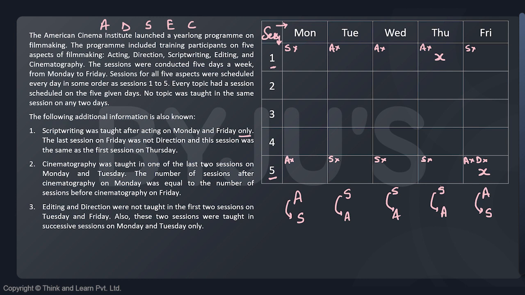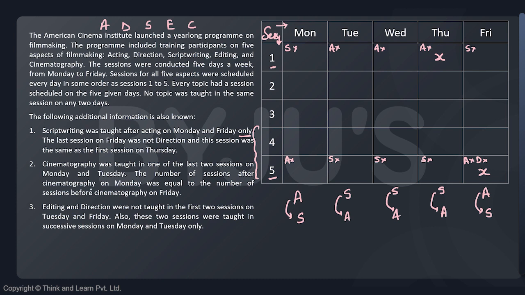Cinematography was taught in one of the last 2 sessions on Monday and Tuesday. That means in these 2 days, on one of the days the fourth session would be cinematography, and on one of the days the fifth session would be cinematography, because it is taught in the last 2 sessions. I hope you agree that cinematography is fourth and fifth in any order. Currently, we don't know whether fourth is on Monday and fifth on Tuesday, or fourth on Tuesday and fifth on Monday, but they would be taught on these 2 days.